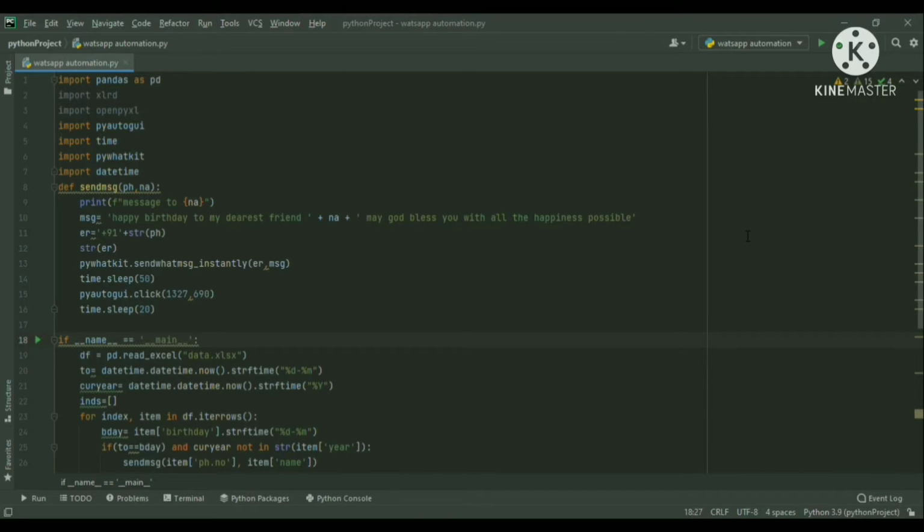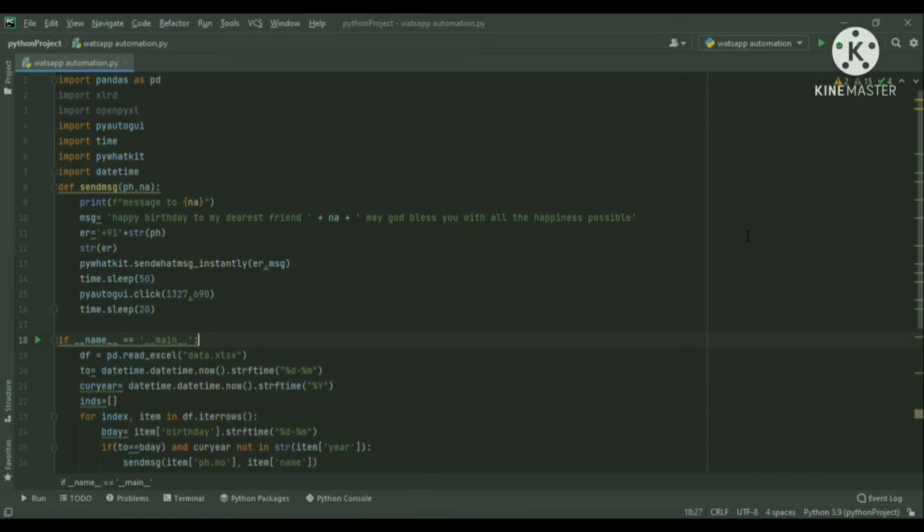The pywhatkit.sendMessageInstantly function will open the browser, in which it will search WhatsApp Web, and as I have passed the phone number of the person to whom the message is to be delivered, it will open the inbox of that person and type the message that is passed on. Then I used the function time.sleep(50), which is nothing but a delay function, to hold the program at a point because the WhatsApp Web and the browser take some time to open and load the page as it is an internet browser.